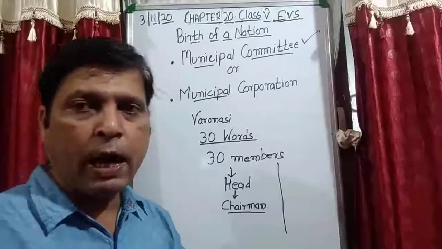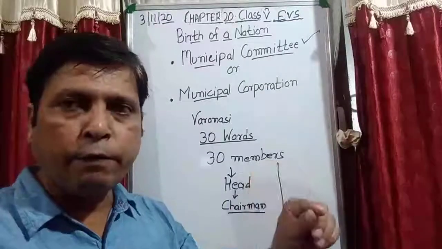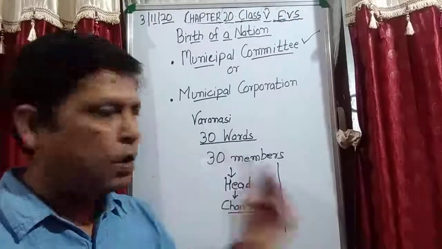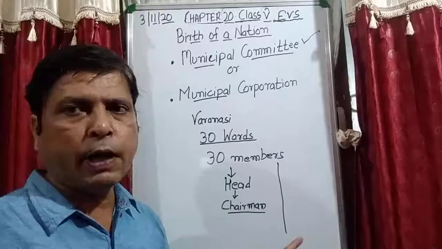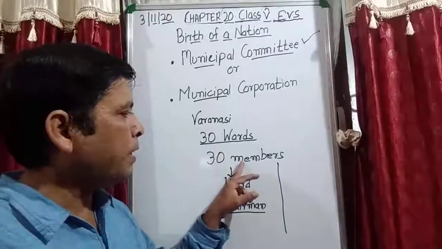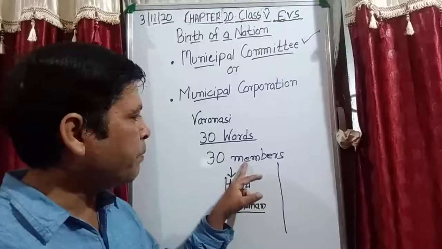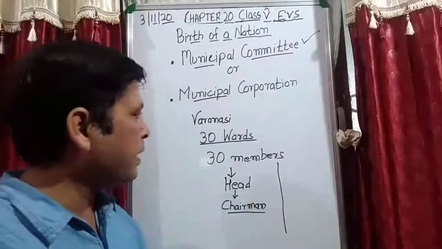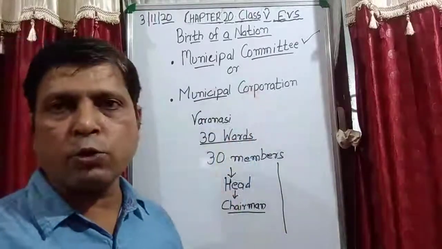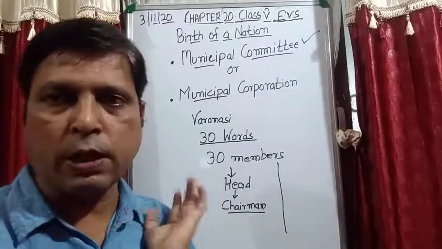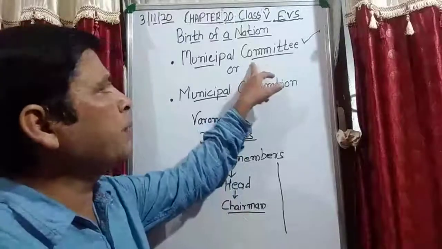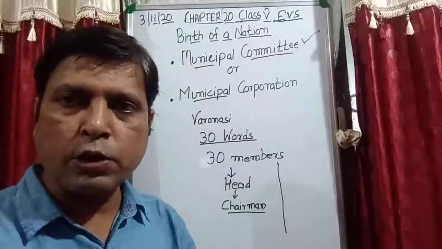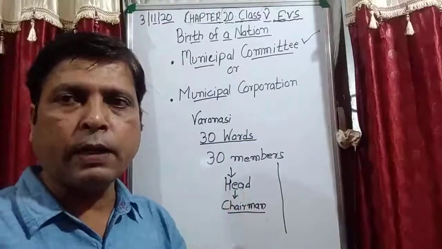And who gives the vote? Again the same thing, the person living in that ward gives the vote. Is it clear? Now the only single difference we come and see: all the members of a municipal committee are known as councillors. In the same manner, in municipal corporation also, the members are known as councillors. Both are common. From where does the difference come?